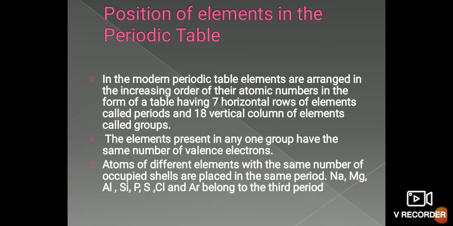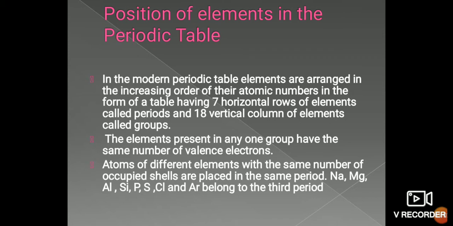In Mendeleev's classification there were 8 groups, and each group up to 7 was divided into 2 subgroups. In the modern periodic table those subgroups have been removed, and 18 vertical columns are considered as groups.